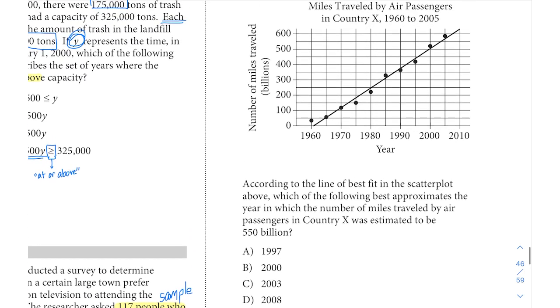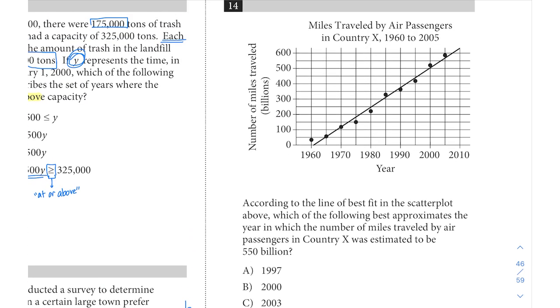Up next, let's move over and take a look at question 14. And here we see a figure which shows miles traveled by air passengers in country X from 1960 to 2005. And we see a bunch of data points here. So those individual points are what we might call a scatter plot, and then this line is a line of best fit, or sometimes referred to as a regression line, which is basically giving us the best approximation of the trend in the data. So you want that best fit line to be as close to each of the data points as possible.